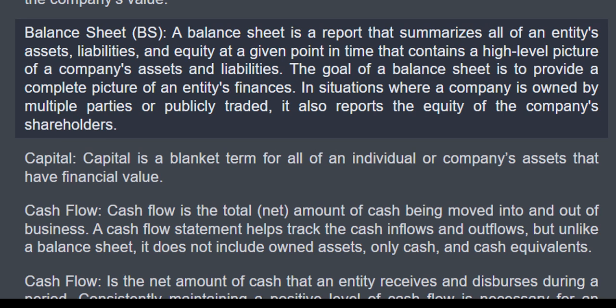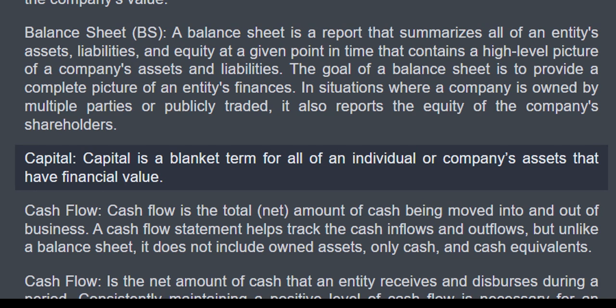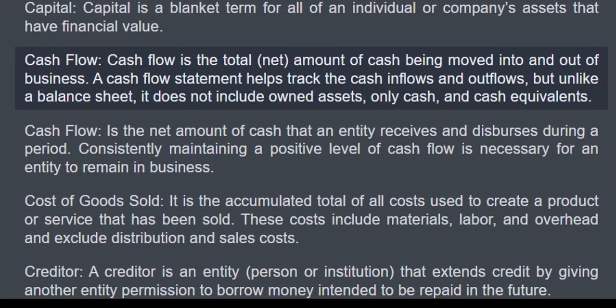The goal of a balance sheet is to provide a complete picture of an entity's finances. In situations where a company is owned by multiple parties or publicly traded, it also reports the equity of the company's shareholders. Capital. Capital is a blanket term for all of an individual or company's assets that have financial value. Cash flow. Cash flow is the total, net amount of cash being moved into and out of a business.